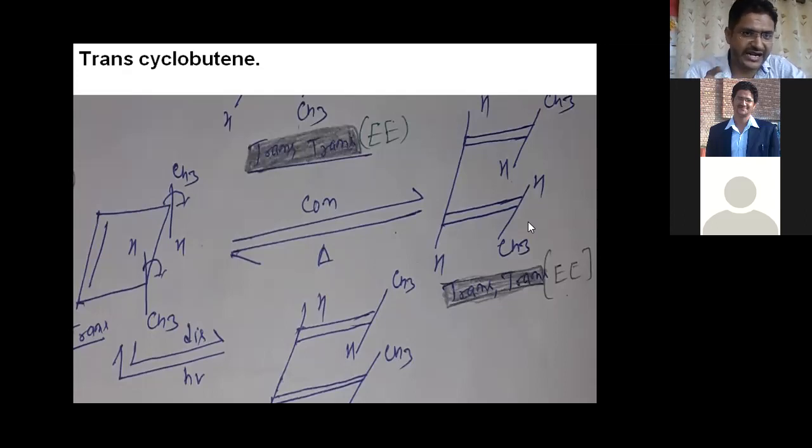You know, the Diels-Alder reaction is a very famous reaction. Why did the scientists get the Nobel Prize for that reaction? Because that reaction is stereospecific, and all pericyclic reactions are also stereospecific. So we need to discuss these reactions in a special branch of chemistry, which is called pericyclic chemistry, right?